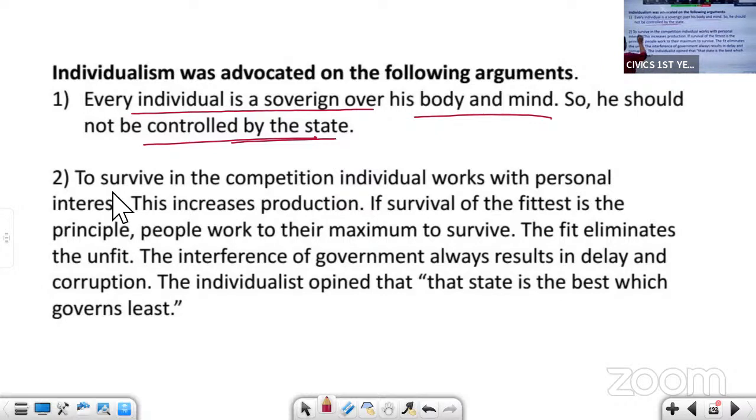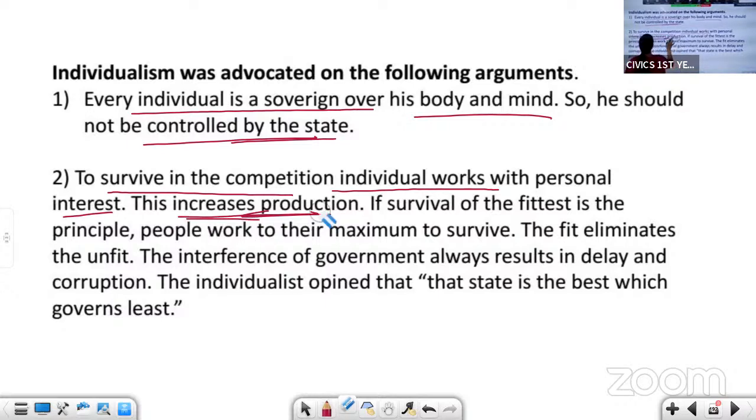To survive in the competition, individuals work with personal interest. If you want to survive, you have to show your interest, your talent, your skills, then only will you survive. Otherwise, you won't survive. When you are showing your own interest in any work, then definitely there will be growth and an increase in production.